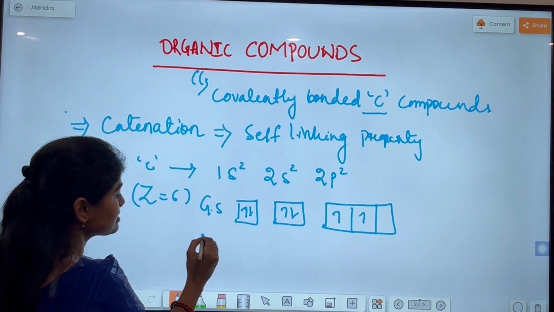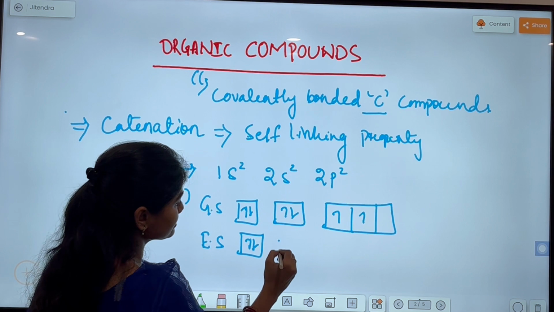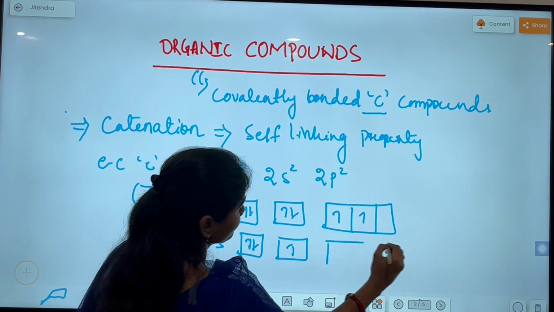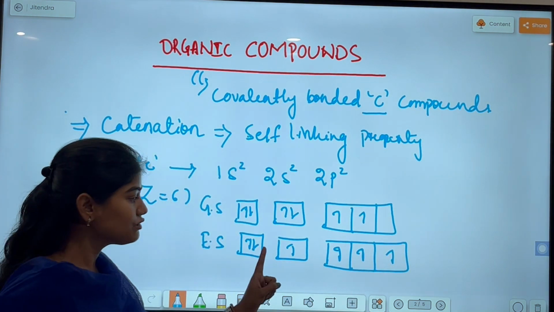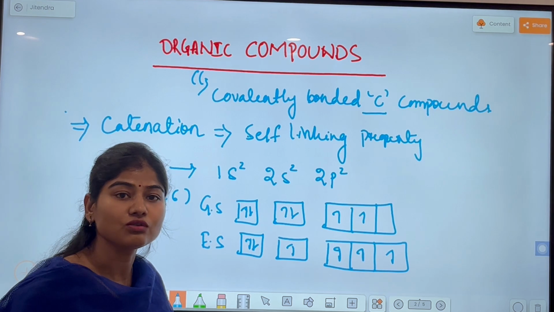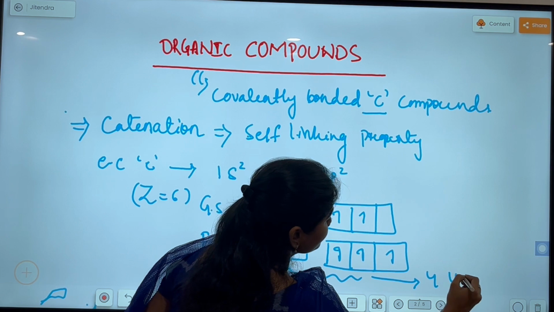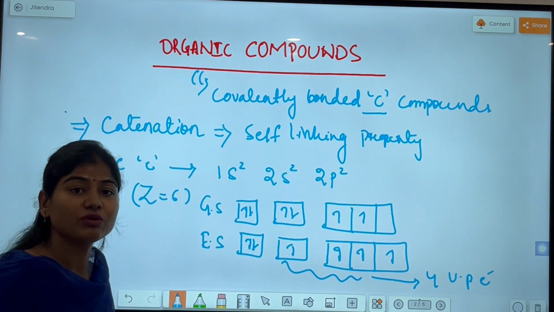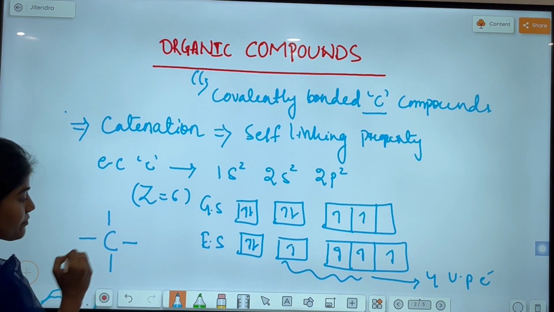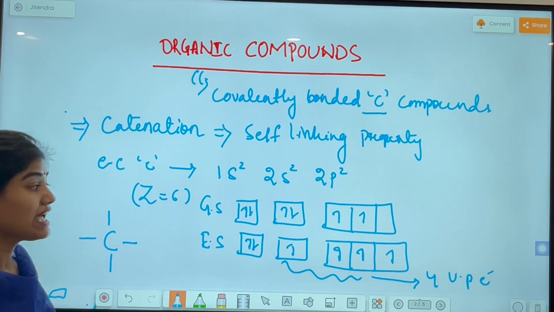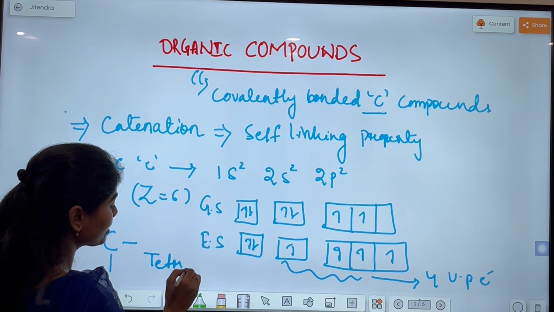If you consider the configuration in the excited state, then what we will observe here is that there are 4 unpaired electrons in the valence shell of the carbon atom. As there are 4 unpaired electrons present in the carbon atom, carbon can form 4 bonds with carbon or other atoms. And this property of carbon is known as tetracovalency of carbon atom.